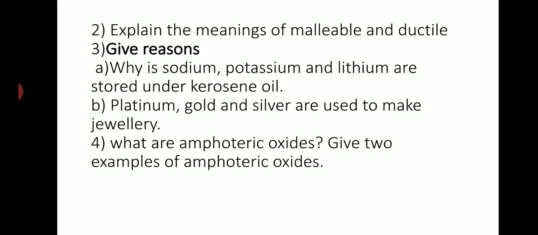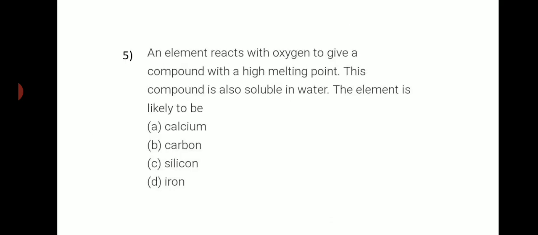The next, platinum, gold and silver, they are used to make jewelry, give reason. The next one, what are amphoteric oxides? Give two examples of amphoteric oxides. The last one, an element reacts with oxygen to give a compound with a high melting point, and this compound is also soluble in water. So you have to identify which element this is.